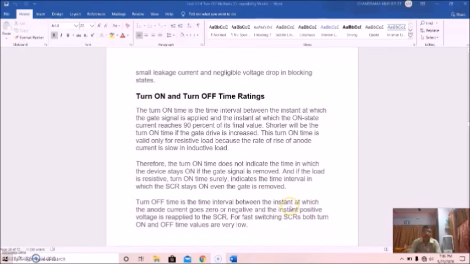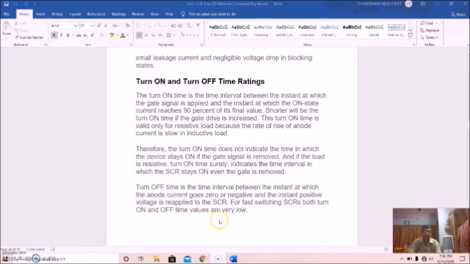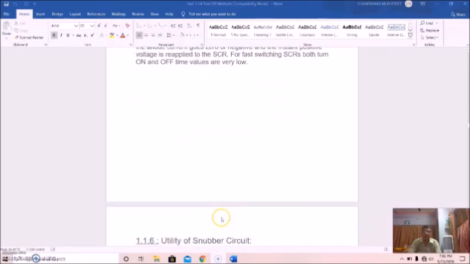Turn off time is the time interval between the instant at which the anode current goes zero or negative and the instant positive voltage is reapplied to the SCR. For fast switching SCRs, both turn on and turn off time values are very low.